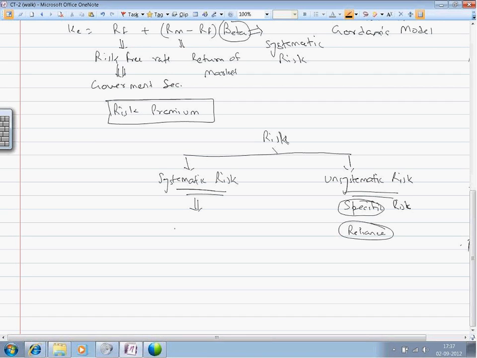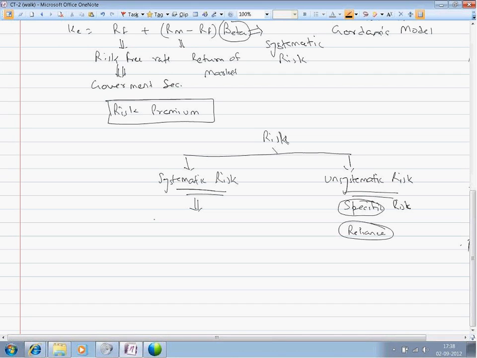Again, another risk is systematic risk. Systematic risk is a risk which a person has to face irrespective of whether he is investing his money into Reliance or investing in another company. These risks are generally due to macroeconomic factors such as inflation or government rules or any macroeconomic factors. An example of this is a regulation due to which all the companies have to bear a burden.